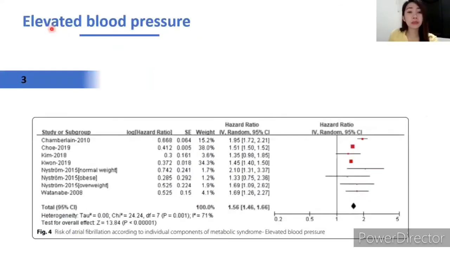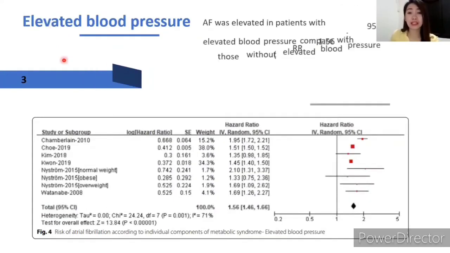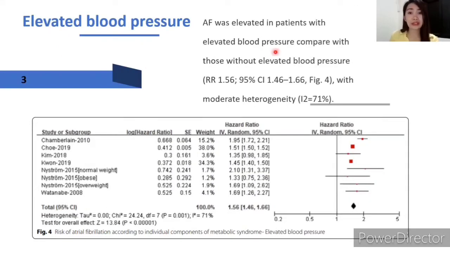Now, for elevated blood pressure, AF risk was elevated as well in patients with elevated blood pressure compared with those without elevated blood pressure, with just moderate heterogeneity of 71%. All of the studies also pass the line of null effect.